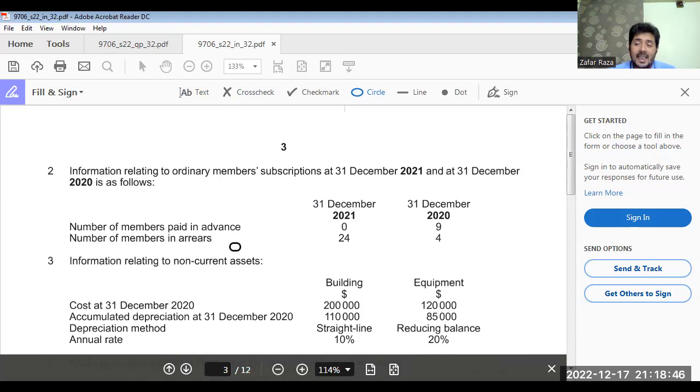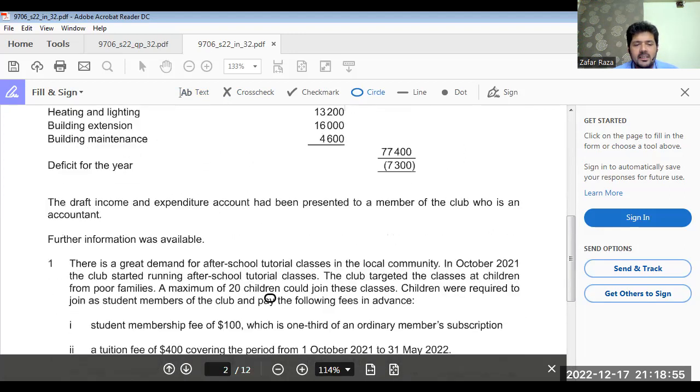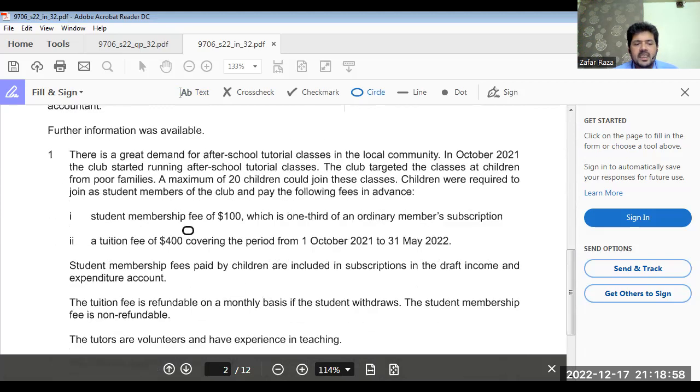So we should know actually what members are paying the annual subscription, which is not given in the income statement, but we'll find out somewhere. See, student membership fees of $100, which is 1/3 of an ordinary member subscription. So it means if it is 1/3, $100, total would be $300 per adult member.